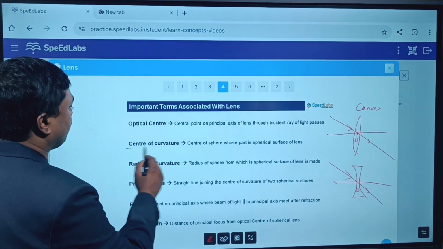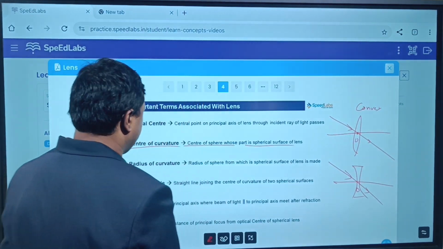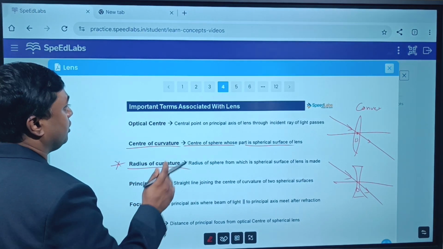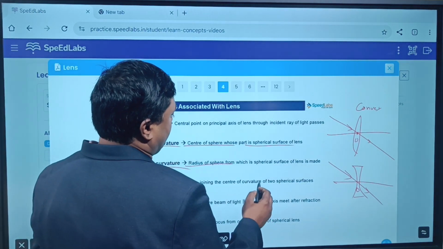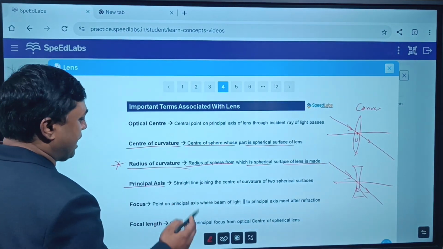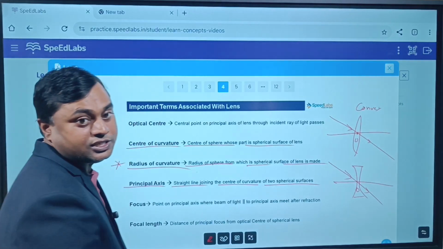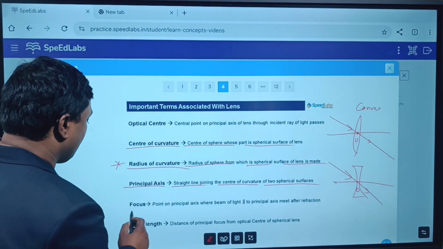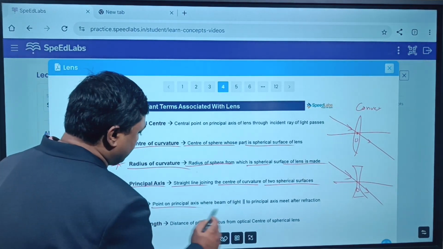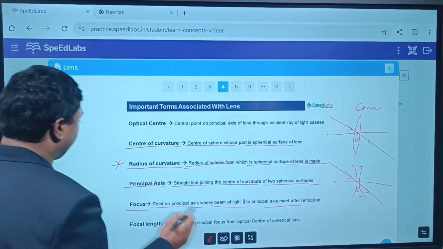Now, center of curvature: the center of a sphere whose part is a spherical surface of the lens. This is the definition: the radius of the sphere from which the spherical surface of the lens is made. Principal axis: a straight line joining the centers of curvature of the two spherical surfaces is called the principal axis. Focus: the point on the principal axis where a beam of light parallel to the principal axis meets after refraction.